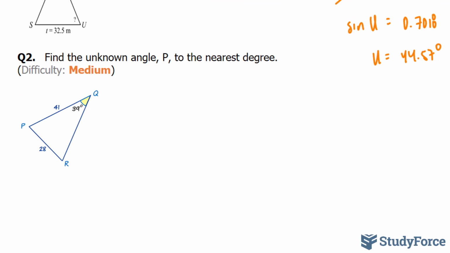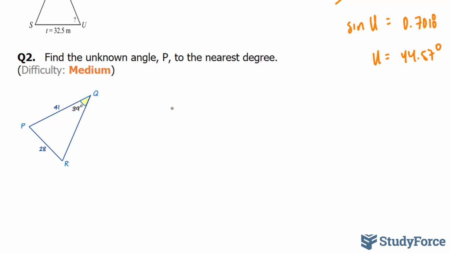In question 2, this is a medium difficulty question. They ask us to find the unknown angle P to the nearest degree. Now let's find out why this is medium difficulty. Well, before we had a completed angle, as we do here, a completed angle with a known side opposite to it. But unlike in the previous question, the angle that we're looking for doesn't have the known side. So what we have to do is find out what angle R is, and then take angle R and the known angle and subtract them from 180 to find your P. So there's one extra step. Let's go ahead and do that.